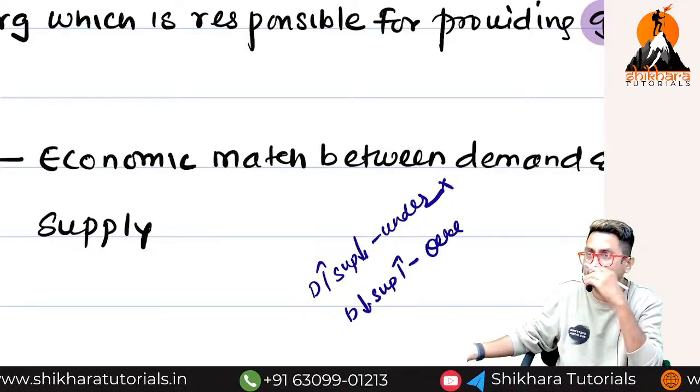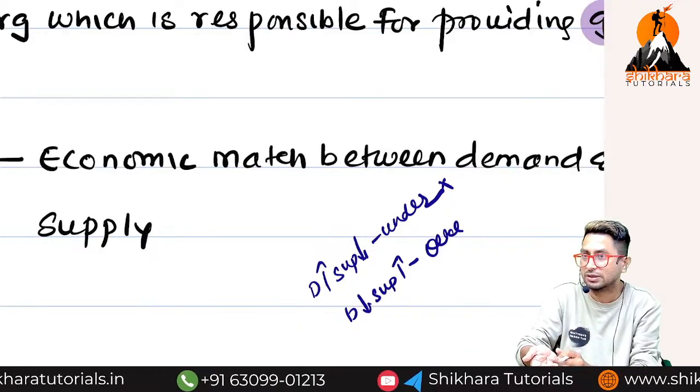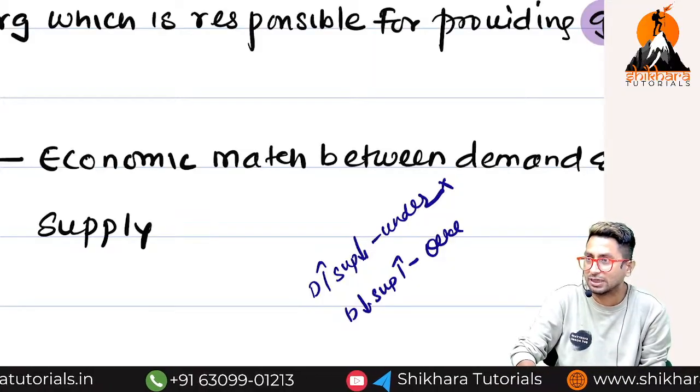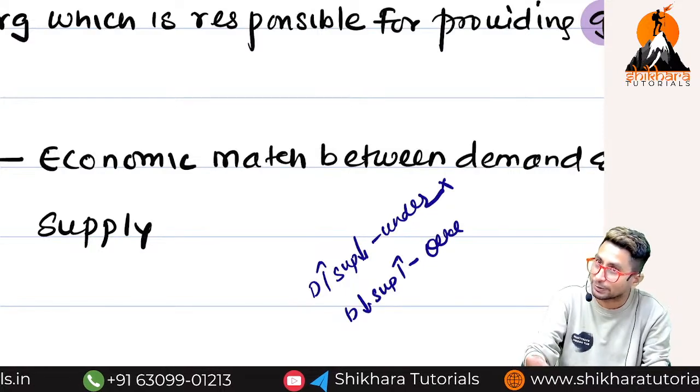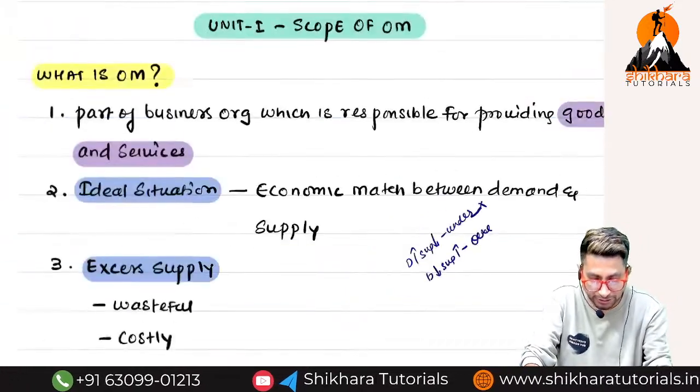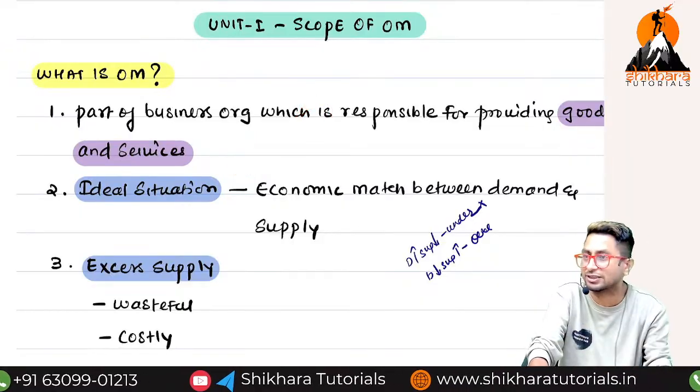I'll keep it in my warehouse. Storage cost I have to incur, ordering cost I have to incur. My overall expenses will increase. And imagine if they are perishable goods, then I will incur immediate loss also. So that is why overproduction, underproduction, both are very dangerous for a business.